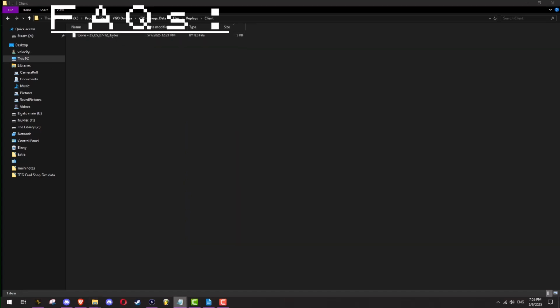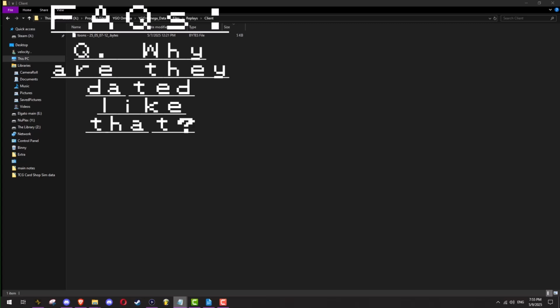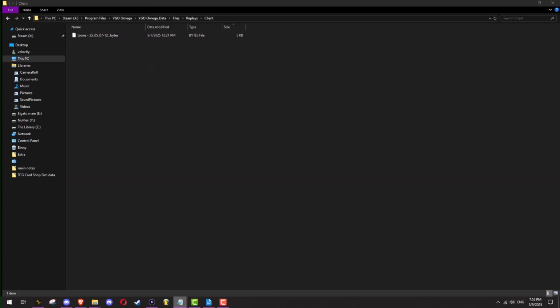Another question you might have is, why are they dated like that? As you see, it says that it is 2025, May 7th. Now, if this is throwing you for a loop, I totally understand. I don't know what the -12 is about because that's not part of it. This is an archival way of locating things, and it's a lot easier to understand when something came out and so on, so that way if you need to locate something, it's pretty straightforward and easy.